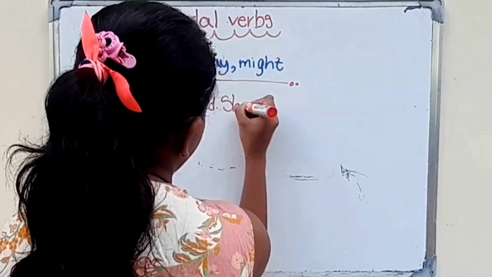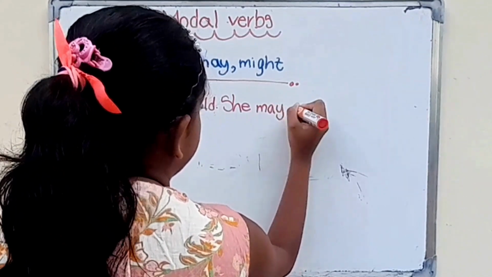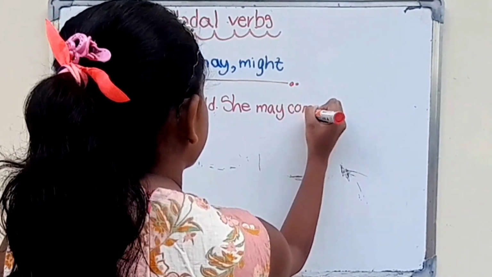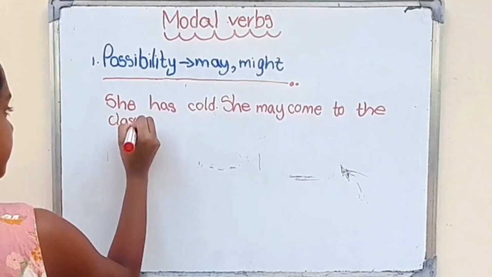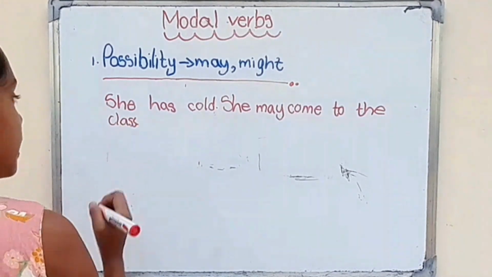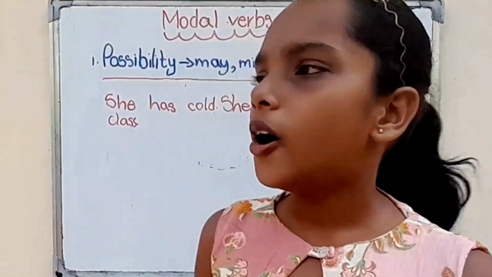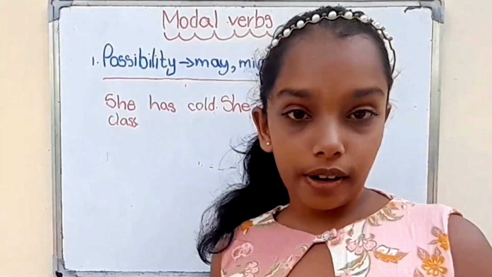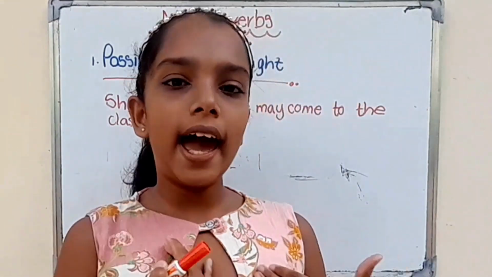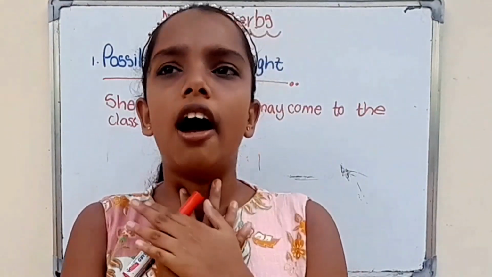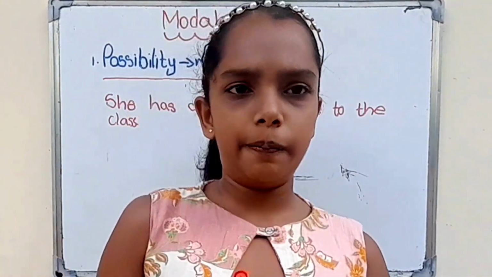She may come to the class. She has called. She may come to the class. Think this: I have called, and I may go to the school.